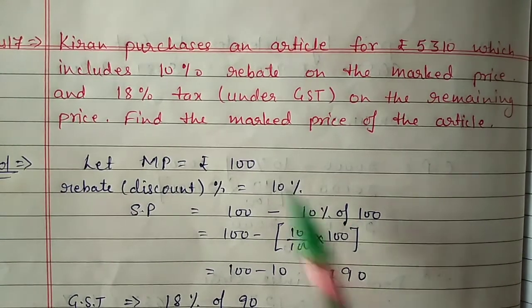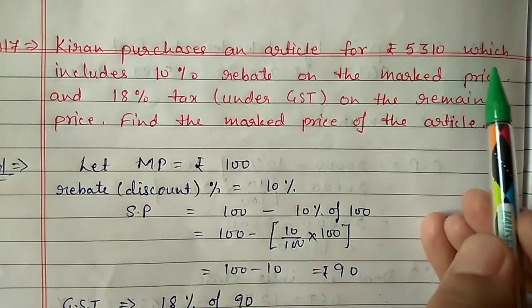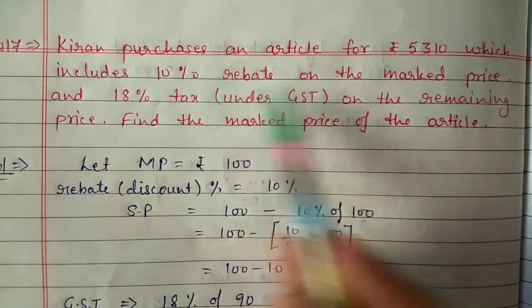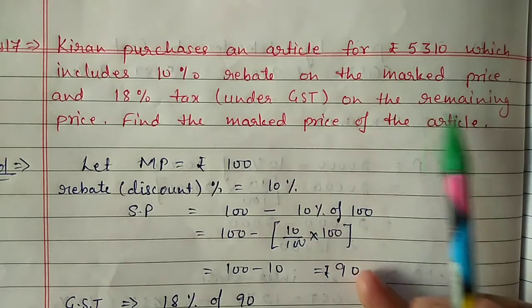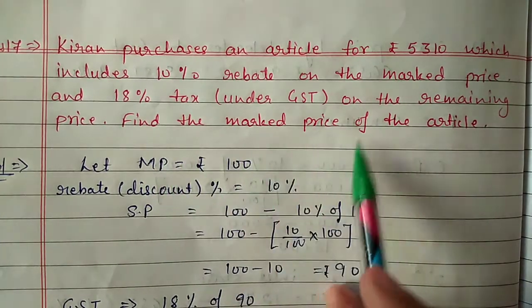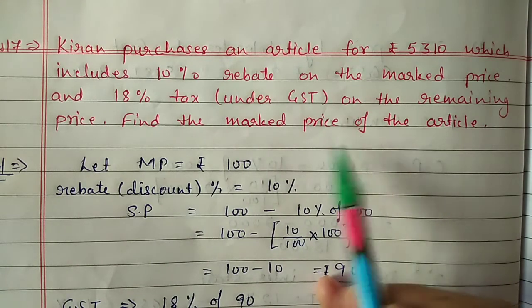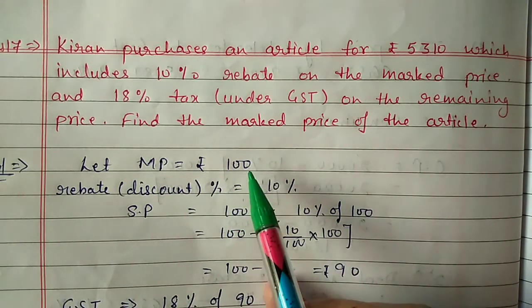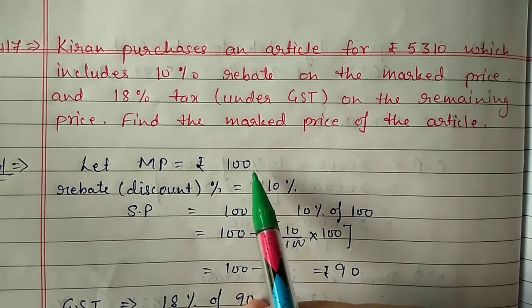Question number 17. Kiran purchased an article for 5,310 rupees which includes 10% rebate. Rebate means discount on the mark price, and 18% tax under GST on the remaining price. Find the mark price of the article. So in this question, mark price is not given. Let mark price be 100 rupees. You can take X also, it's your wish. So I have taken here mark price as 100 rupees.